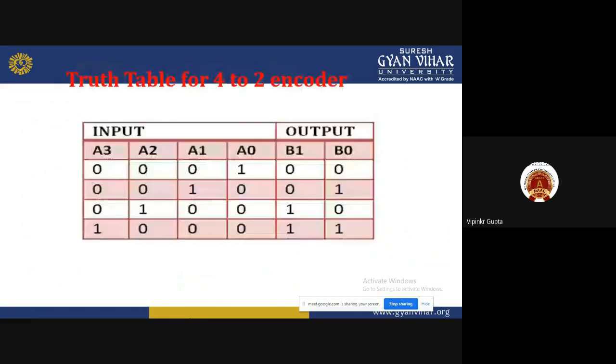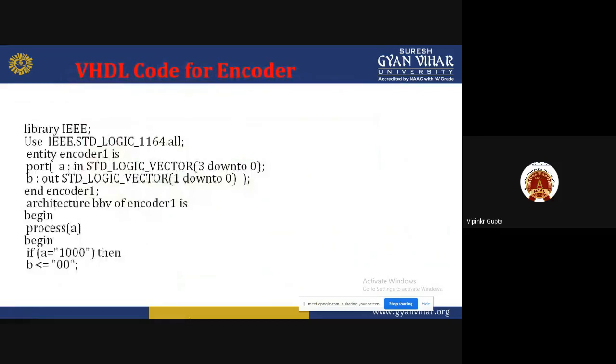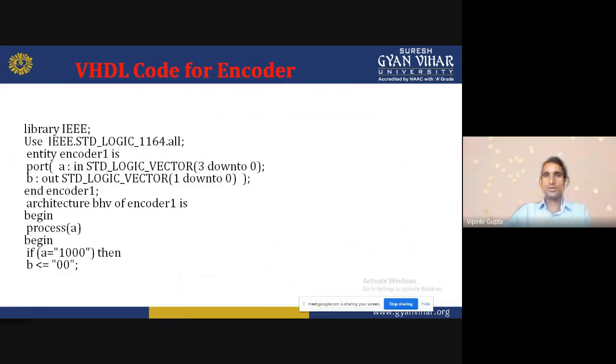Now I will design the program. Again, same as we discussed previously, we can divide our program into three parts. First is the library declaration, after that the entity declaration, then we go for the architecture body. So: library IEEE; use IEEE.std_logic_1164.all. Now we will declare the entity.